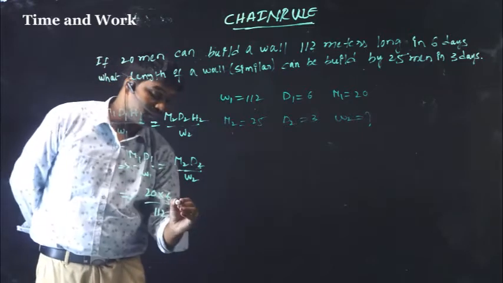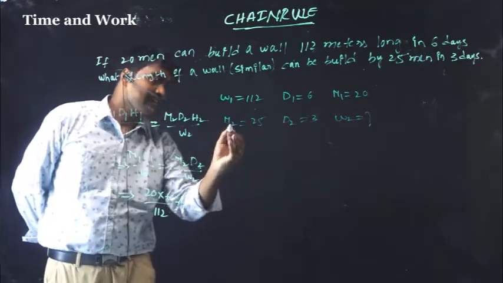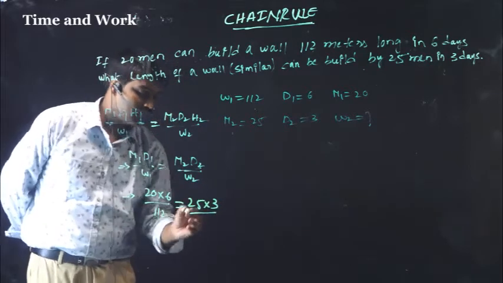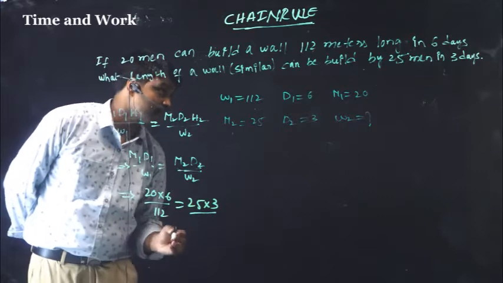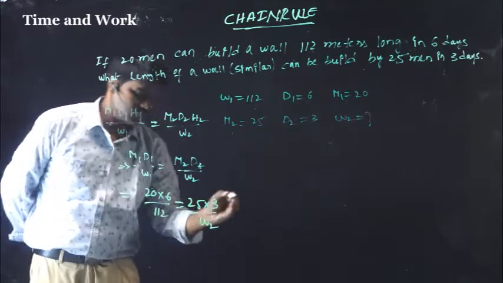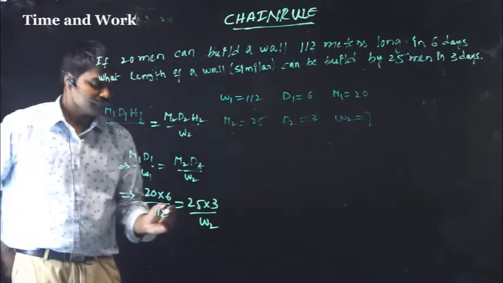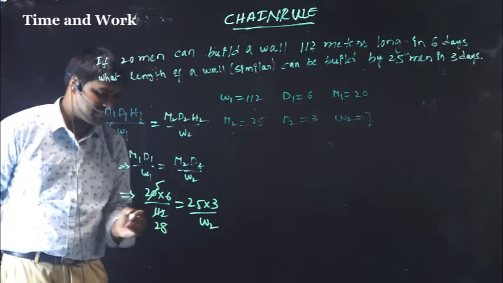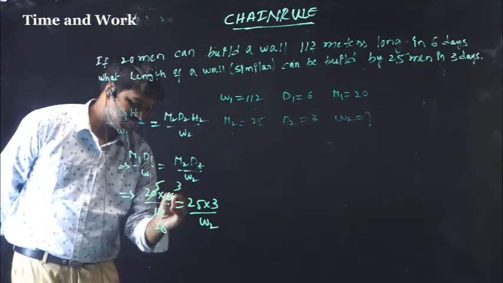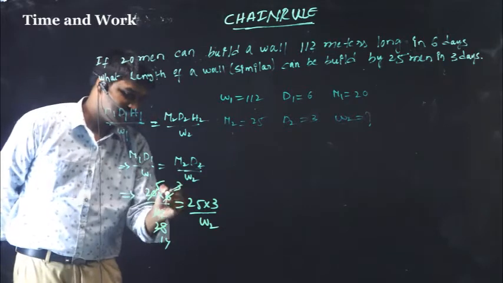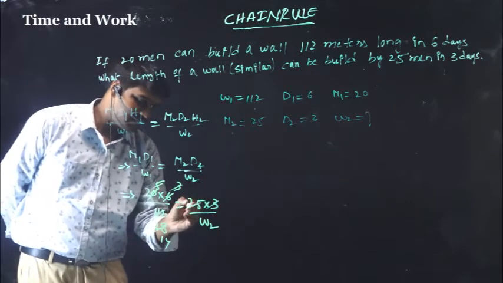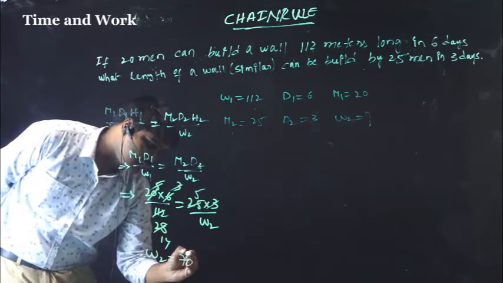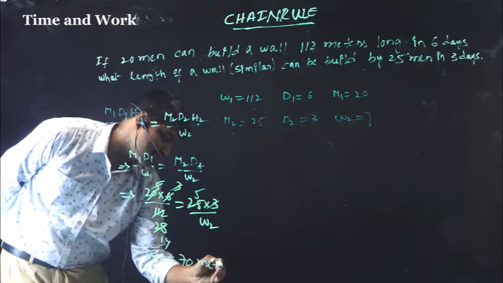M2 is 25 men in 3 days, same type of wall, how long can they build? So W2. Cancelling, W2 equals 70 meters.